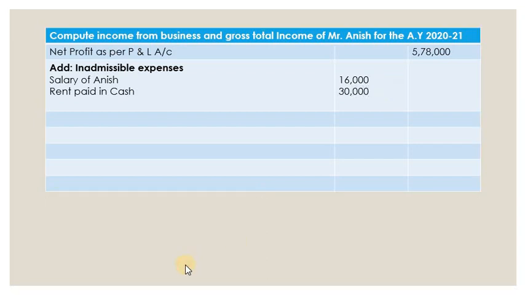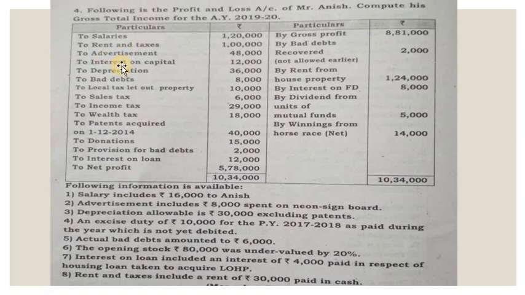Next, let's go back to the problem. Then advertisement, 48,000. Of course, it is an allowable expenditure, but we have to see, is there any adjustment related to that? Advertisement includes 8,000 spent on neon sign board. So neon sign board is the board which is used to publish either your name or anything related to advertisement.